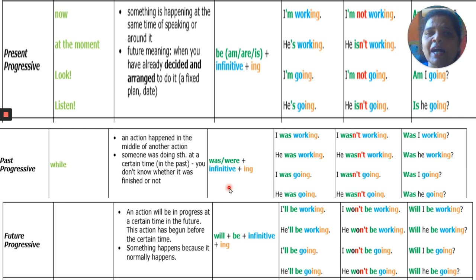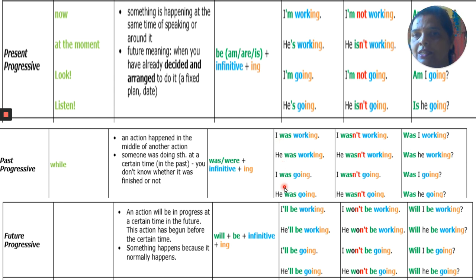Now, what is the meaning of past progressive? Past progressive, generally we use when. When you came, I was doing my work. So these are while, when. An action happened in the middle of another action someone was doing. That means that action was happening in the past. At that time the form is was, were, plus main verb plus ing. Examples: I was walking, he was walking, I was going.